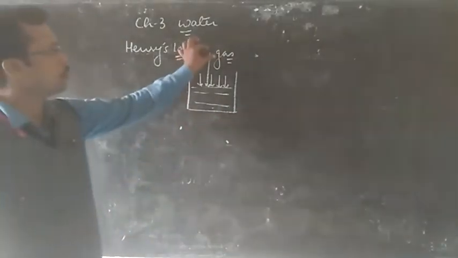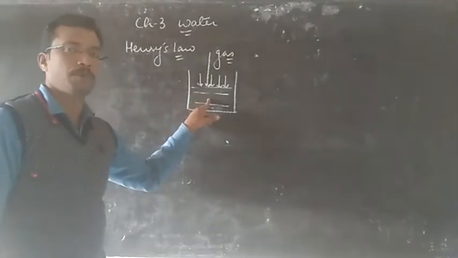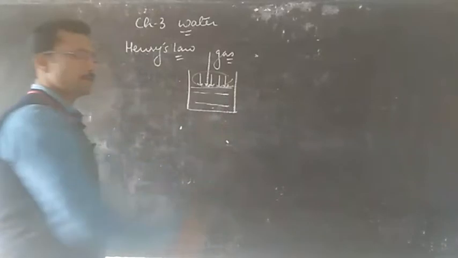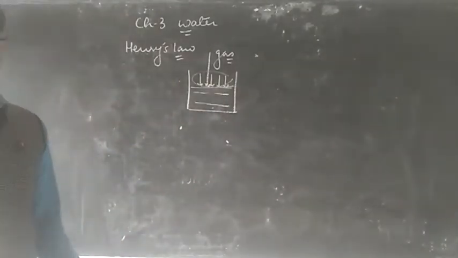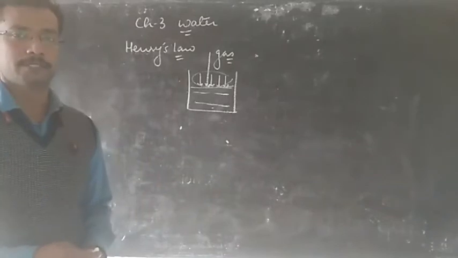So the dissolution of gas in this liquid depends upon the amount of pressure exerted on the surface of the liquid. The more the pressure, the more will be the solubility of the gas.